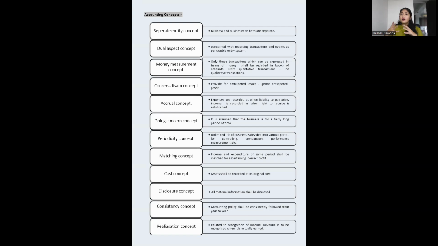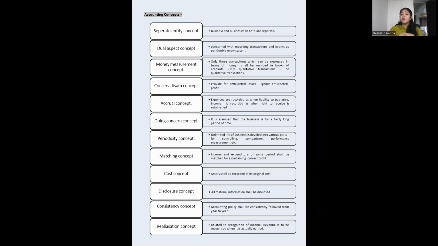Goodwill is recorded when the business is sold. While you're just working, you can't suddenly record goodwill. There should be some change in the constitution of the business, and only then can you record goodwill. Now, if popularity comes because of a particular advertisement and we get profit out of it, we are just going to record the sales. We are not going to record the profit out of the advertisement or the popularity. We are just going to record it against the advertisement, where the money is spent. Then only can you record the transaction.